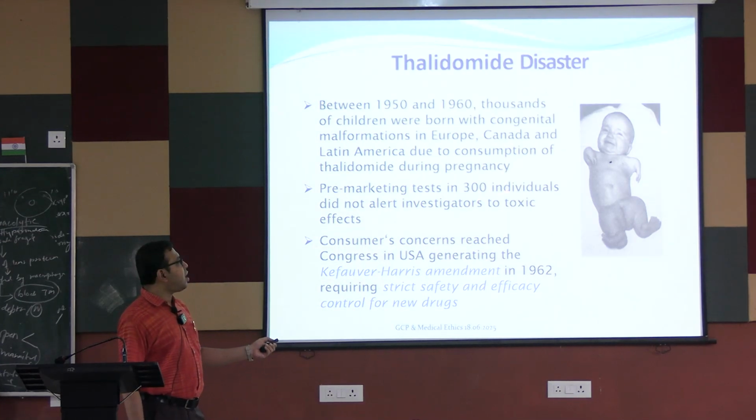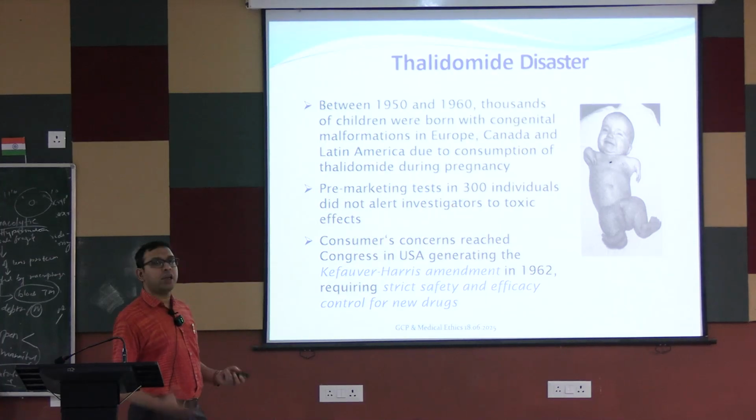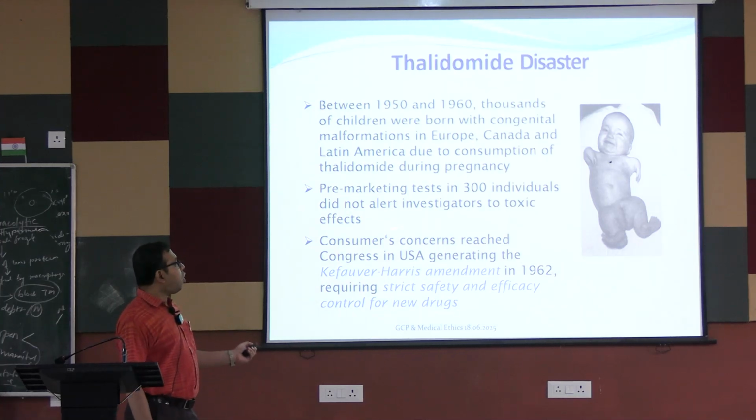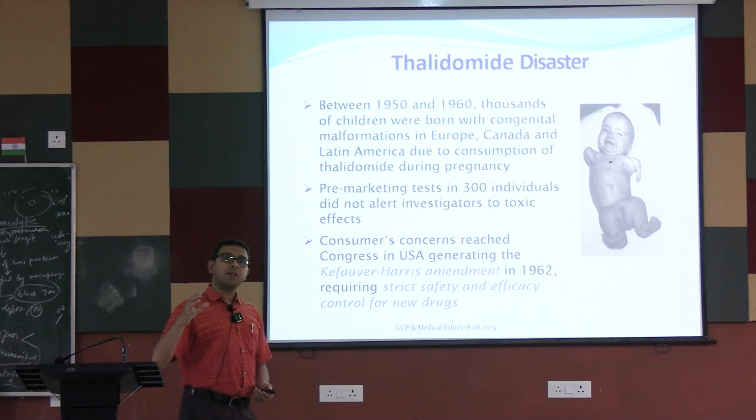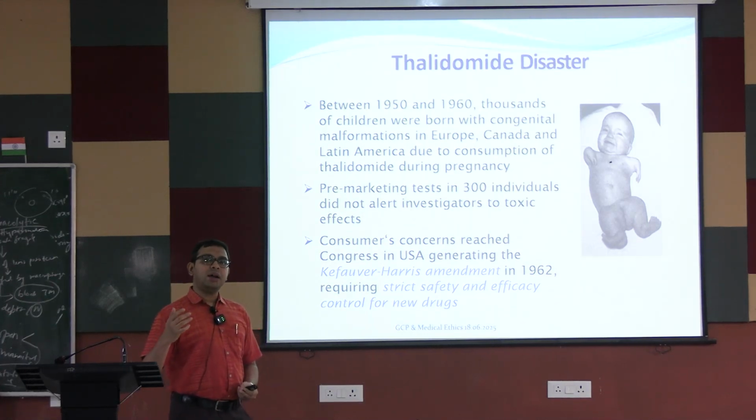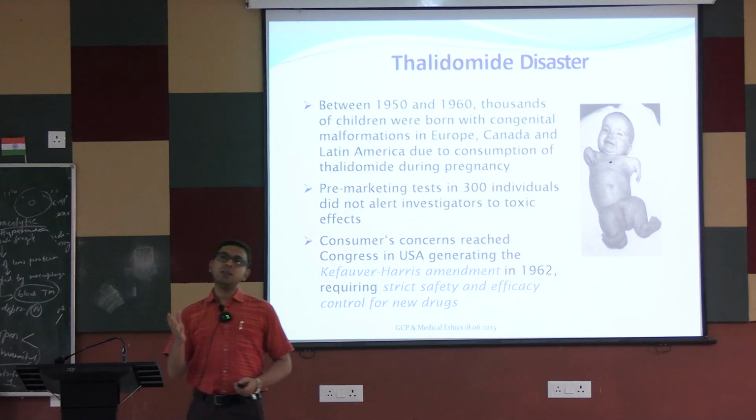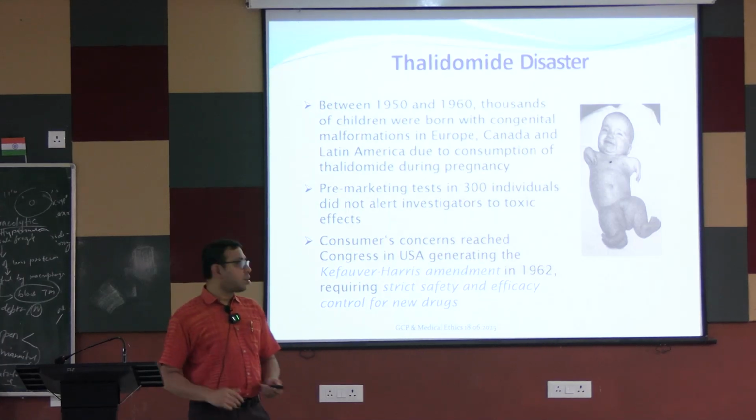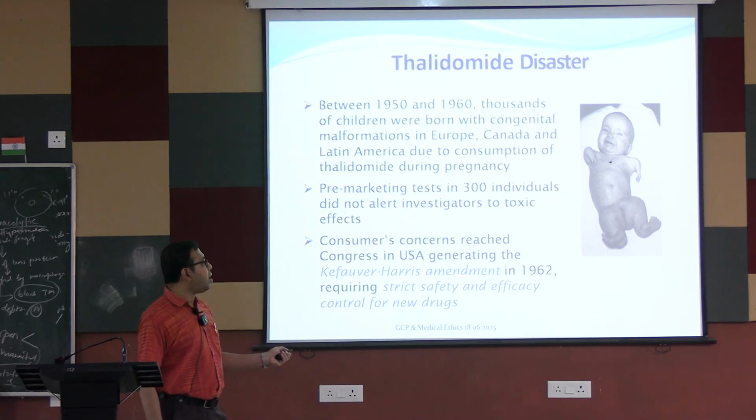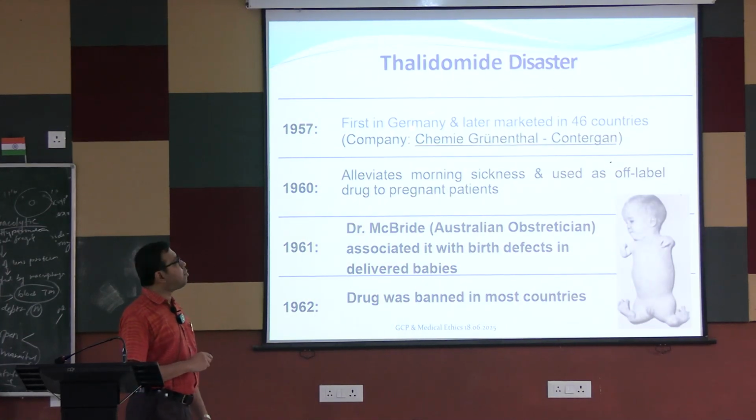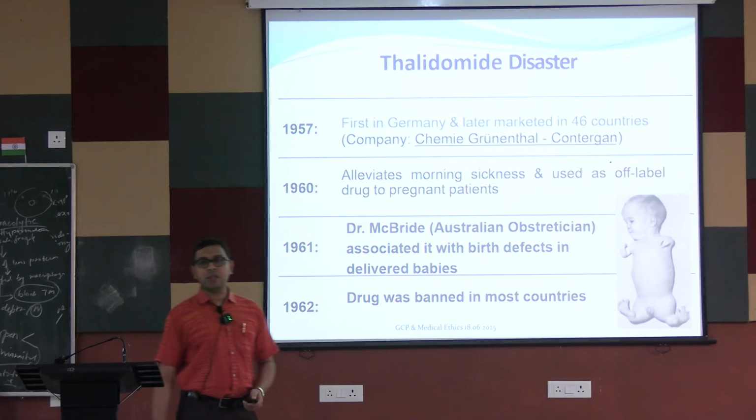Thalidomide was very commonly used to decrease nausea during pregnancy. So pre-marketing testing in 300 individuals did not alert to the toxic effect. So ultimately such efficacy studies were not done. In the United States they did some studies around the world, and ultimately they were convinced that there may be some problems with this drug. That's why this drug never entered the United States, and an amendment, known as the Kefauver-Harris amendment, was made in 1962.